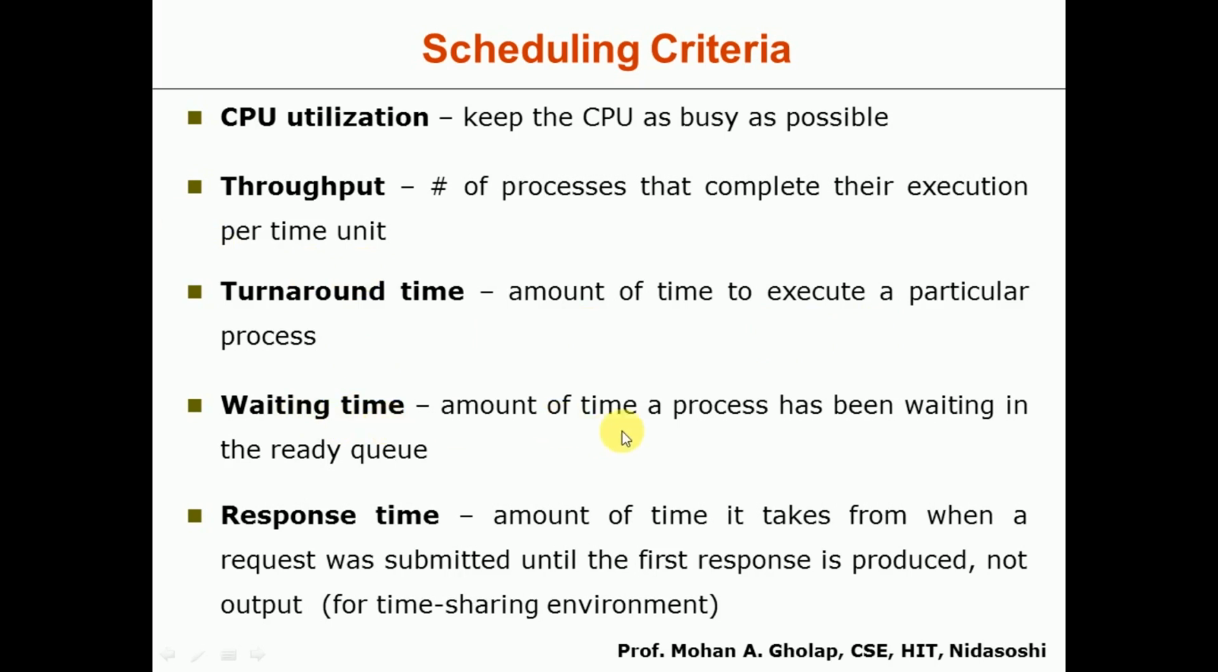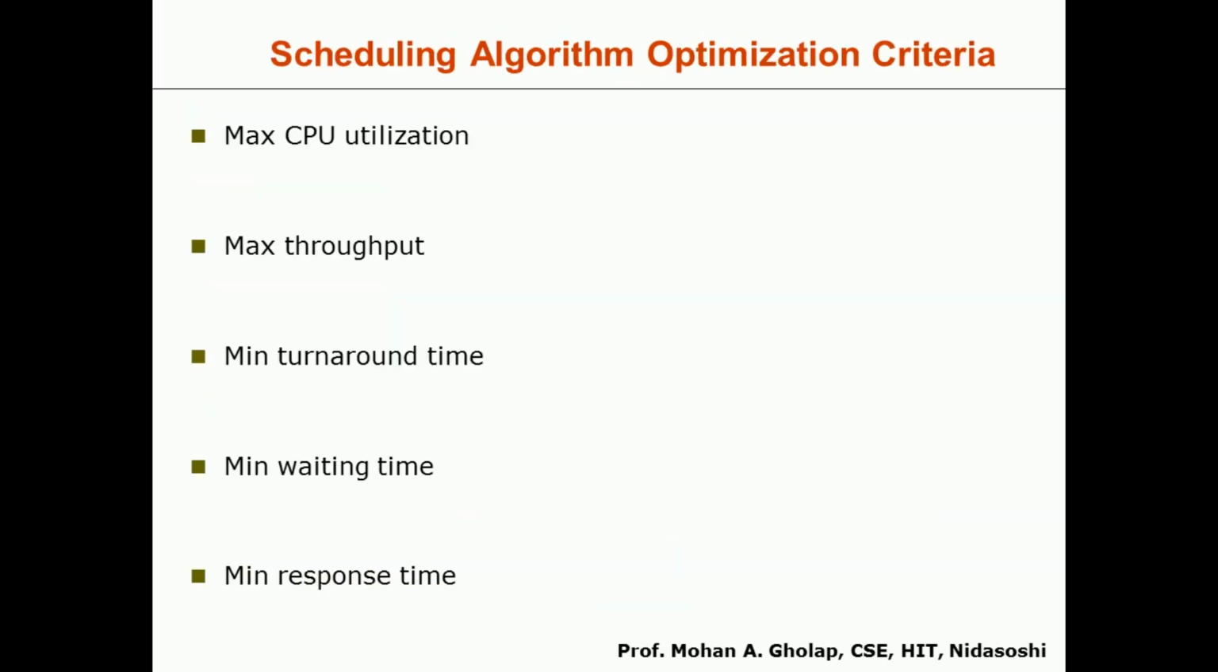The next one is waiting time. This indicates the amount of time a process has been waiting in the ready queue in order to get access to the CPU. The next one is response time. It is the amount of time from when a request was submitted until the first response is produced. It is not the output, it is waiting for the response. So the time gap between when the request is sent and when the first response is received is termed the response time.